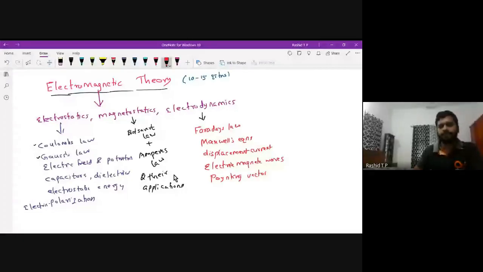Then the reflection and transmission coefficients, etc. These are the most important topics that have been asked in the various entrance examinations.